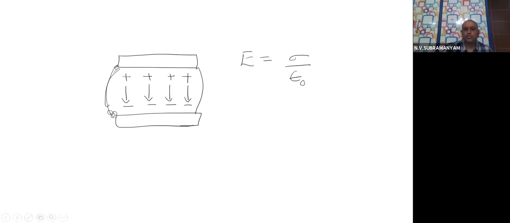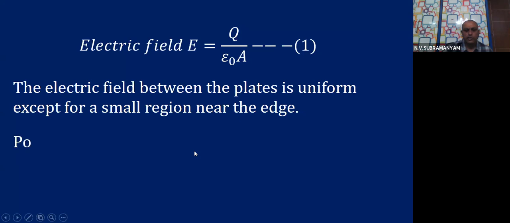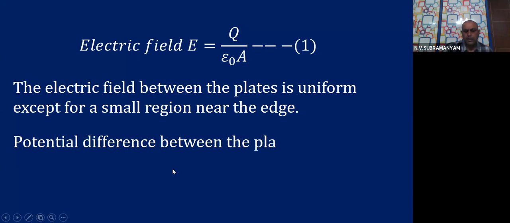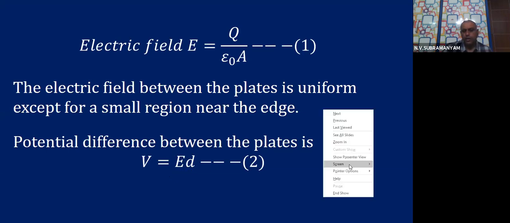This now we will use for the derivation. Already we know that the potential difference between the plates is V, and V can be given by what formula? V is equal to ED. Where did you get this formula, children? From where did you get? You already know, children.